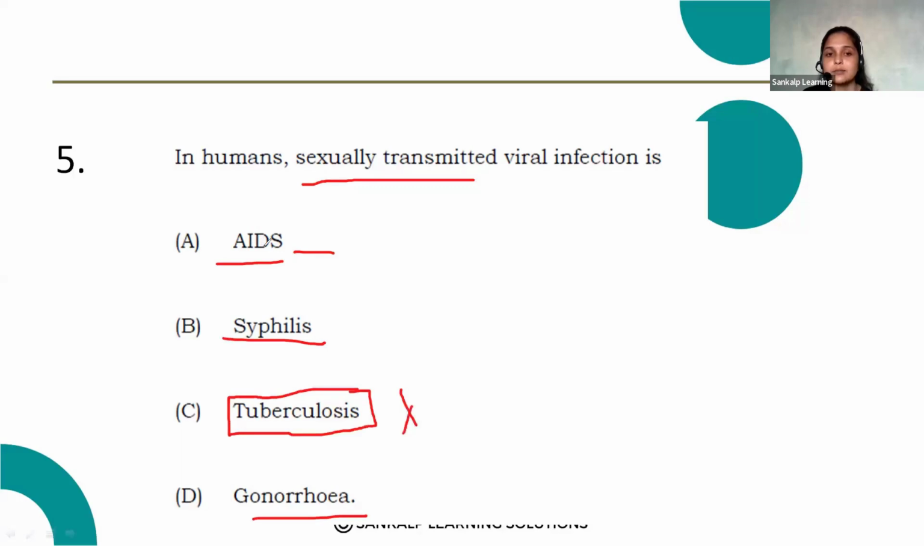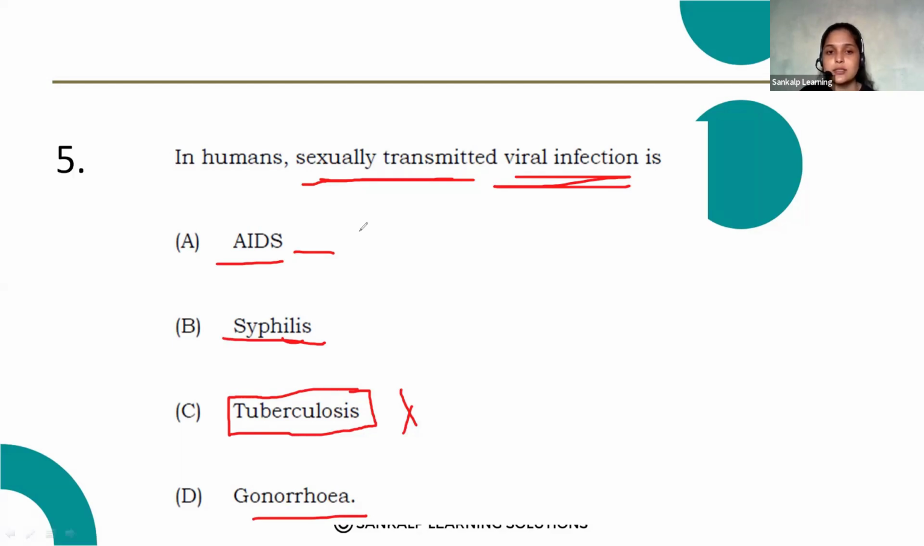Okay. And here, the first option is correct. First three options are correct for sexually transmitted. AIDS is also a sexually transmitted disease. Syphilis and gonorrhea, both are sexually transmitted diseases. But here, viral infection. So the viral infection is AIDS. AIDS is a sexually transmitted viral disease.